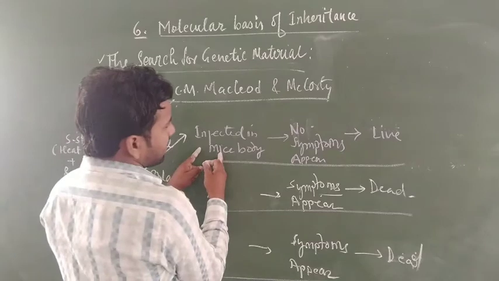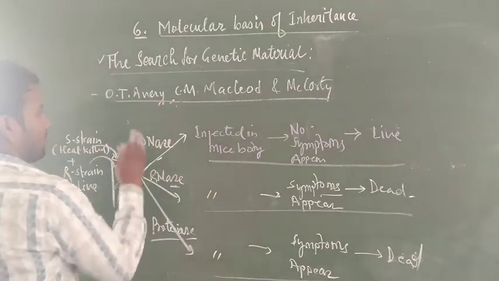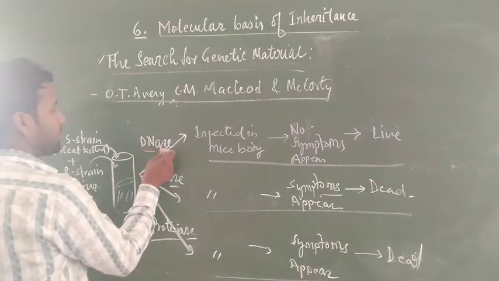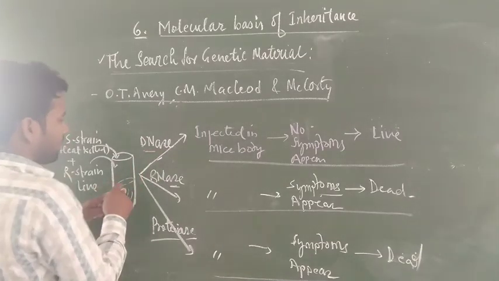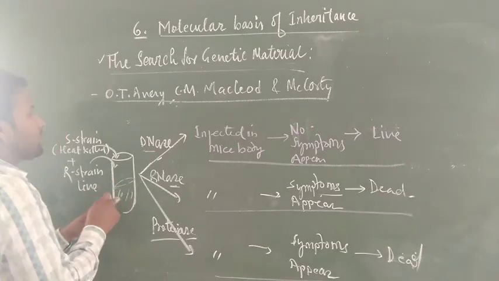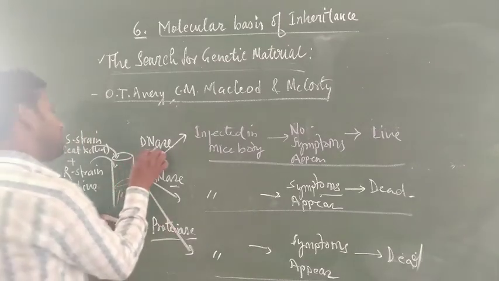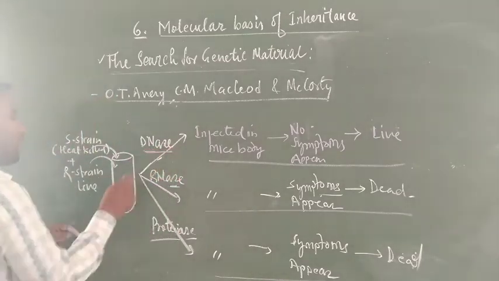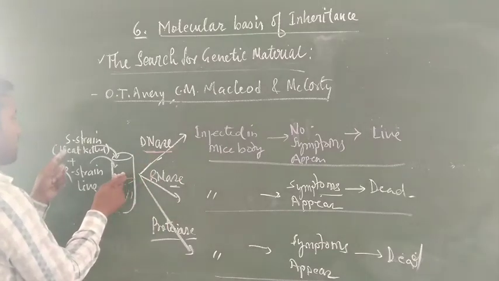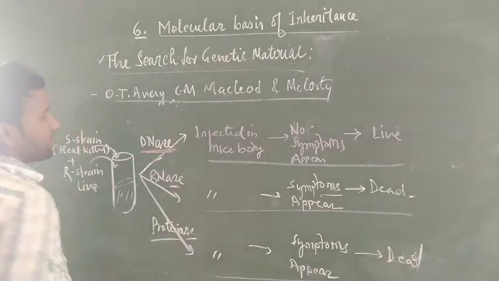When DNase treatment is given to the solution, the R form is not changed into the S form, because the DNA in the solution of S form was digested by the enzyme DNase.